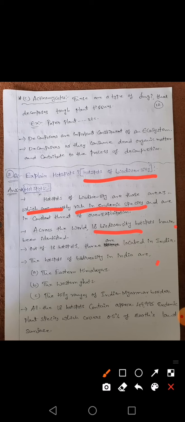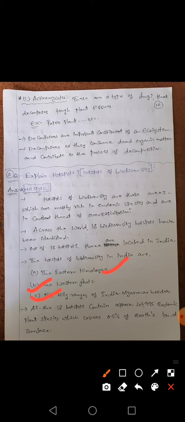Wherever the locations are rich in endemic species, those are termed as hotspots. So across the world, around 18 biodiversity hotspots are available. Out of 18 hotspots, 3 are located in India. The first hotspot available in India is the Eastern Himalayas. Okay, totally 3 hotspots are located in India out of 18 throughout the world. So the first hotspot in India is the Eastern Himalayas, and the second one is Western Ghats, and the third one is the hilly ranges of the India and Myanmar border.